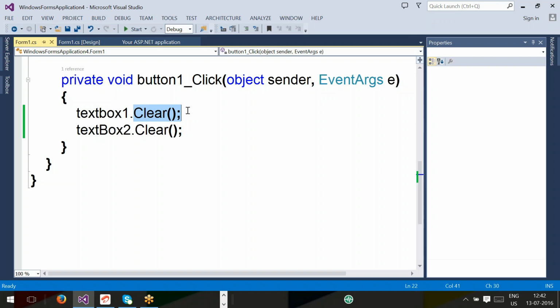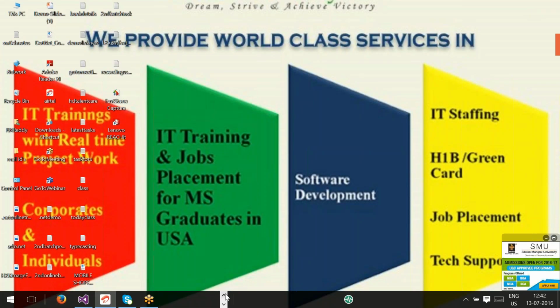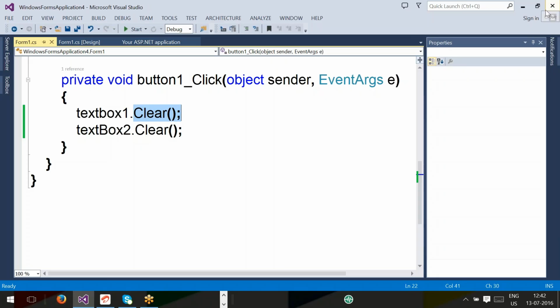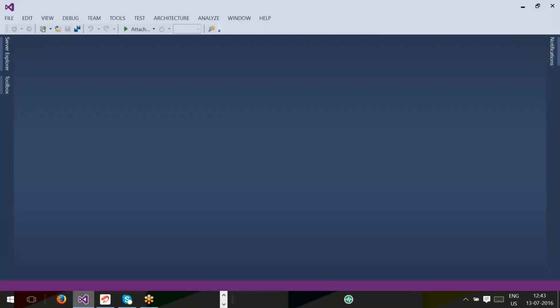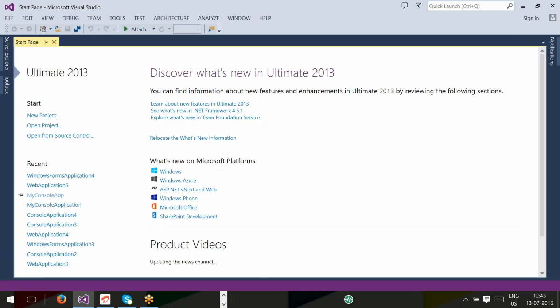In a console application, similarly, to print a welcome message, what is the statement you wrote in the first line of code on the first day? Console dot write line. Why are you calling write line with the class name? It's a static method.